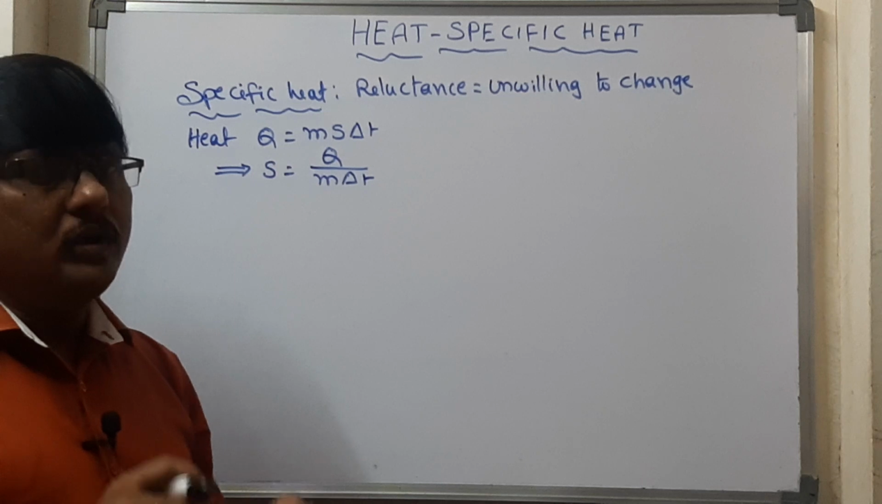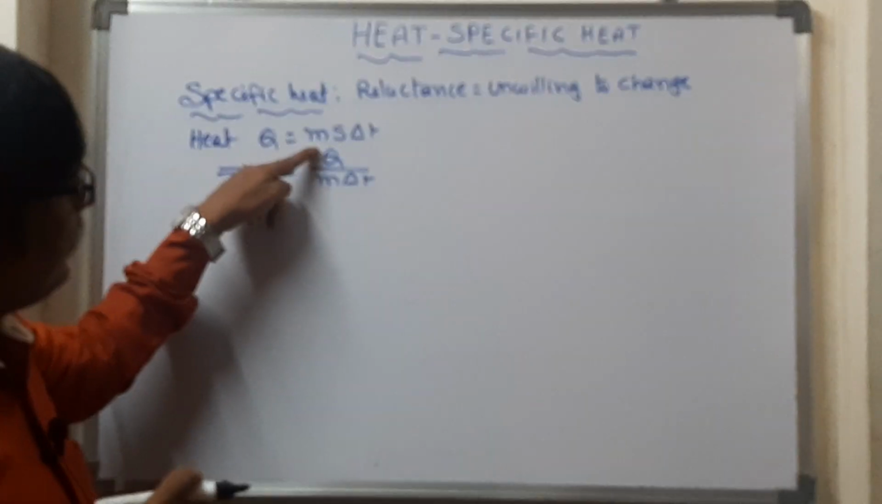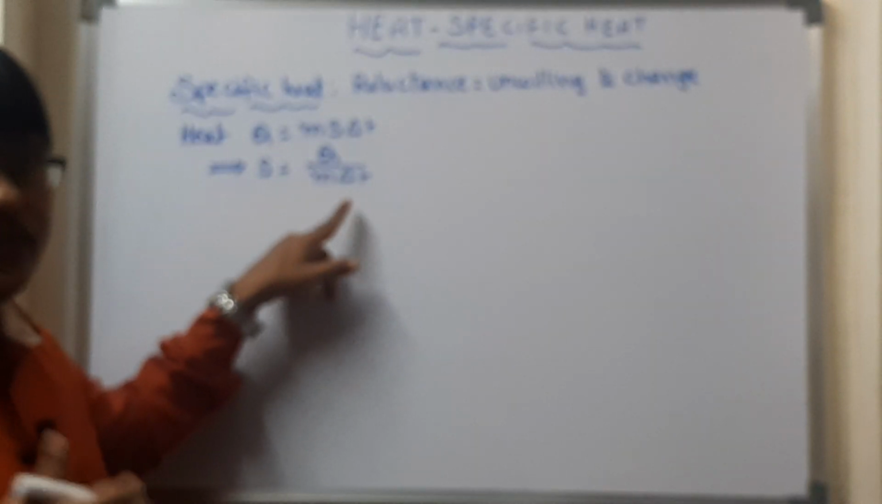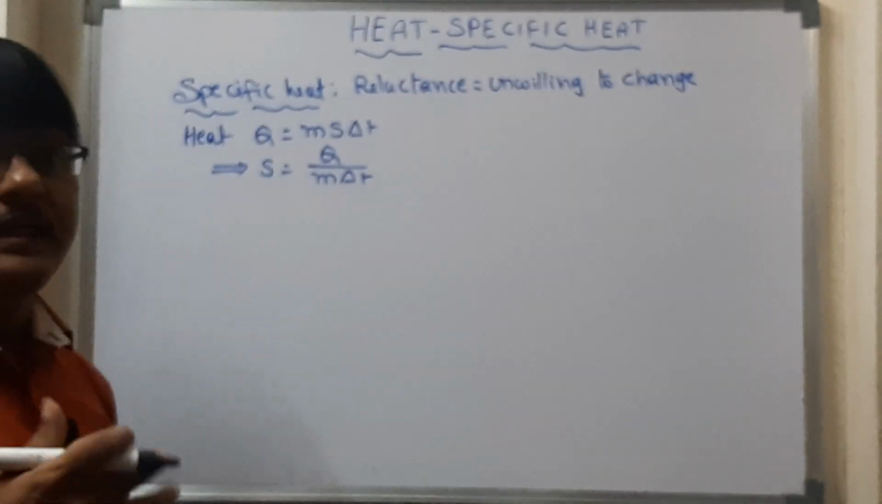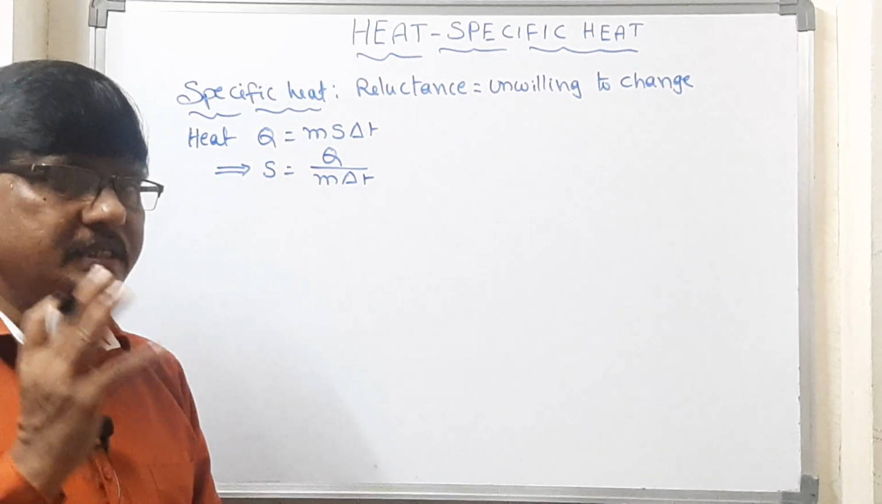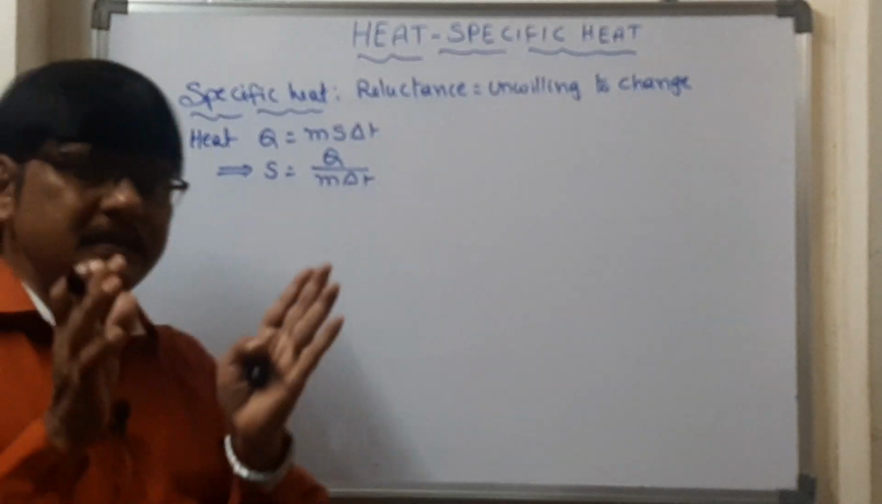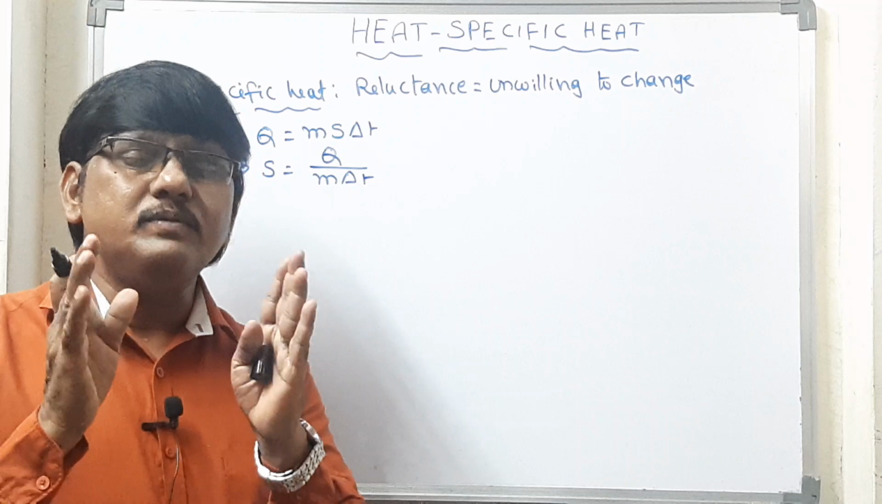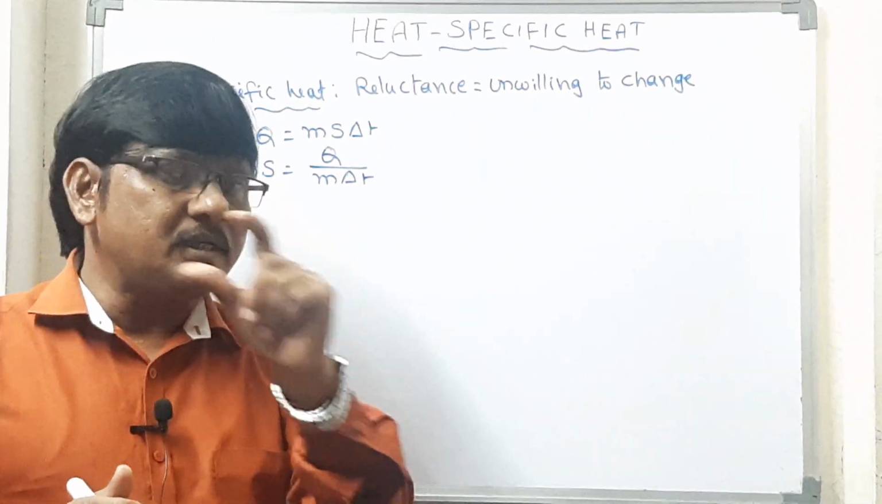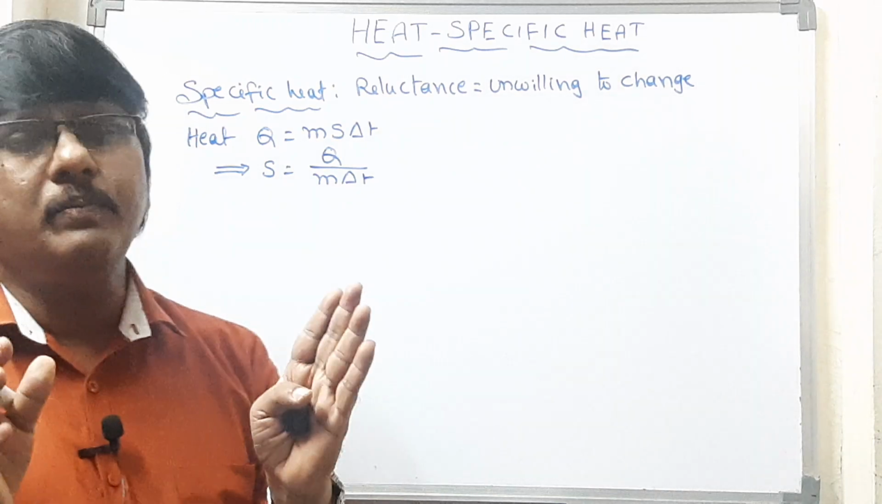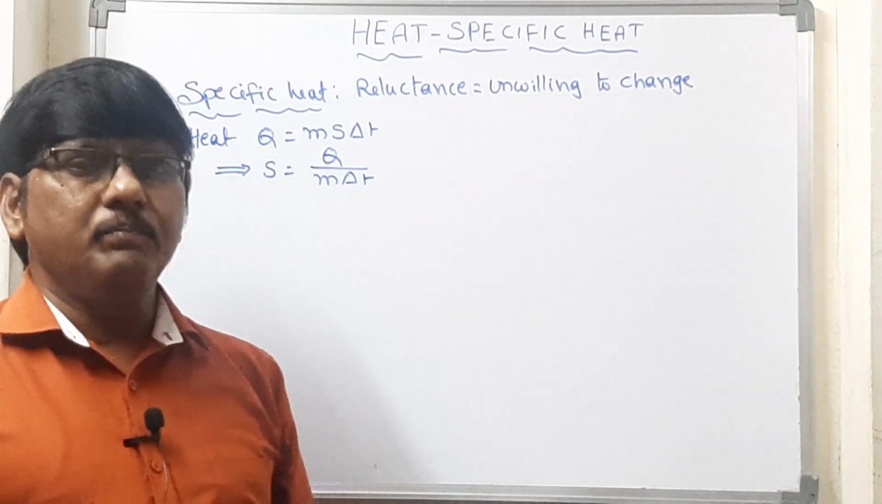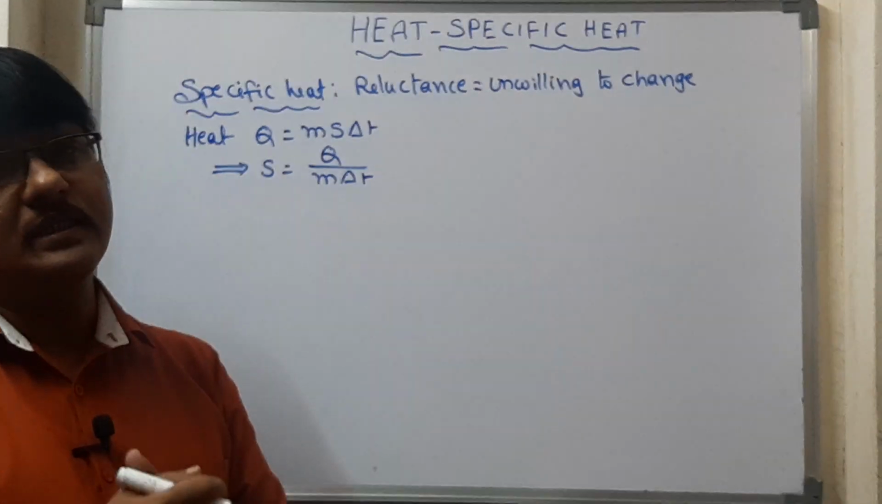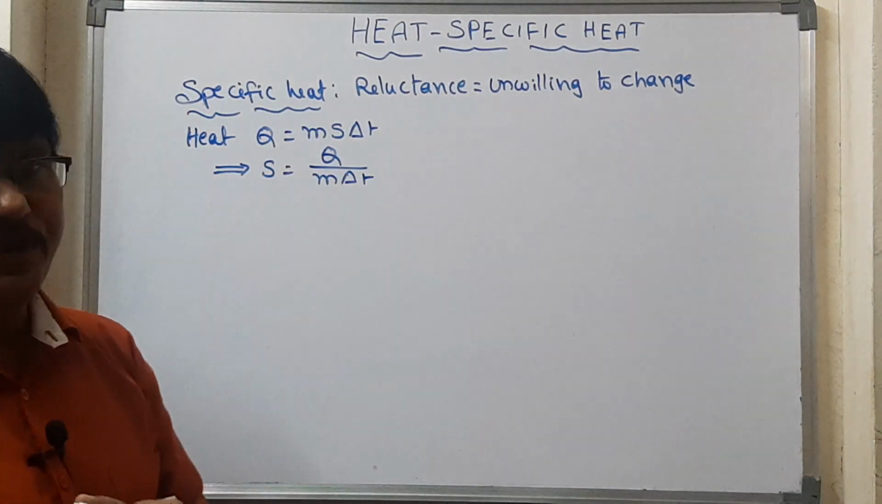What is that? The amount of heat required. For which substance? 1 gram, or 1 unit mass, of a substance. To change its temperature by 1 degree Celsius is called specific heat. There are three terms here. We supply some energy, for which substance? 1 gram of a substance. For what purpose are we supplying the energy? To change the temperature by 1 degree Celsius. That is what we call specific heat. Did you understand the definition of specific heat?